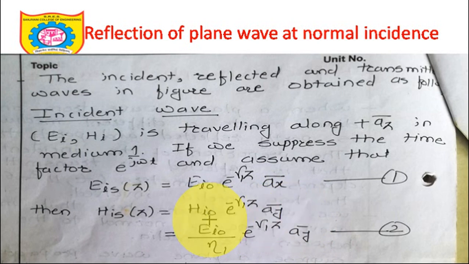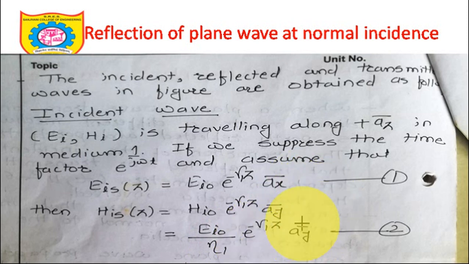Can I write HI0 in terms of EI0? Yes, I can write it by using the intrinsic impedance equation. So EI0 divided by eta 1, e raised to minus gamma 1 z, into ay bar. And EI0 is nothing but the amplitude here, and eta 1 is the intrinsic impedance of medium 1. Okay, so just go through this equation once again.